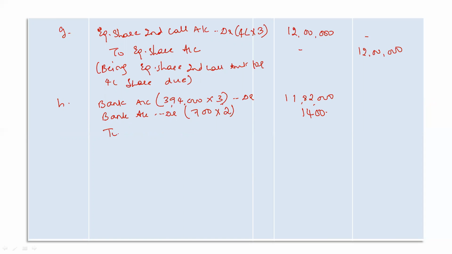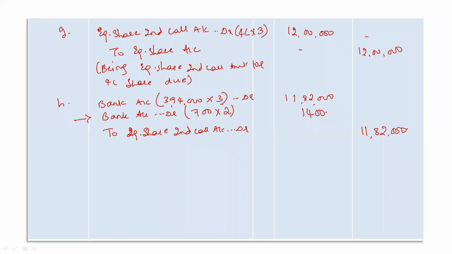Equity share second call account debit. So now, how much amount are we receiving during the second call? 11,82,000 rupees. And we have received this 1400 rupees due to the first call.